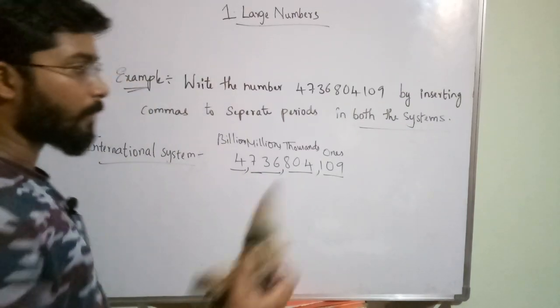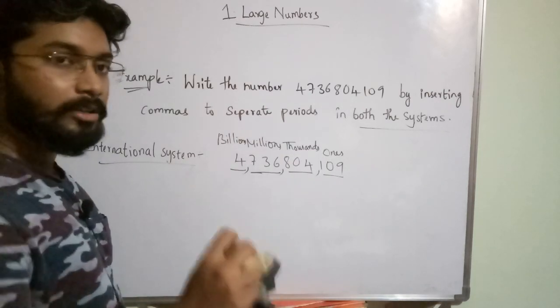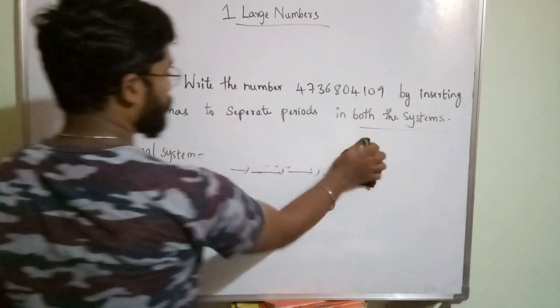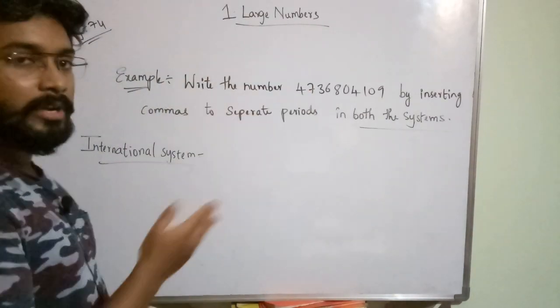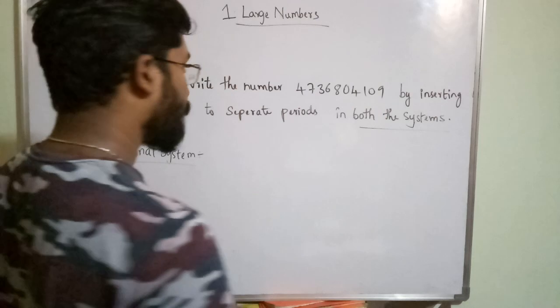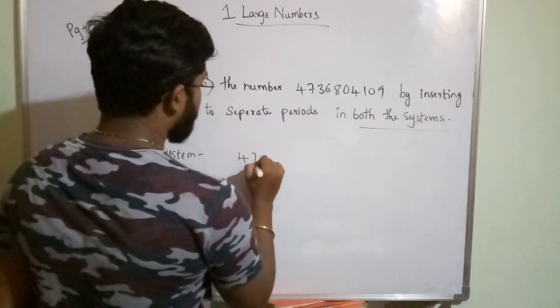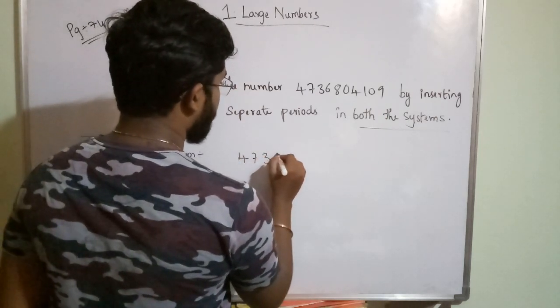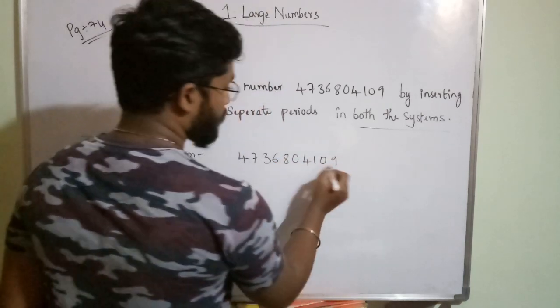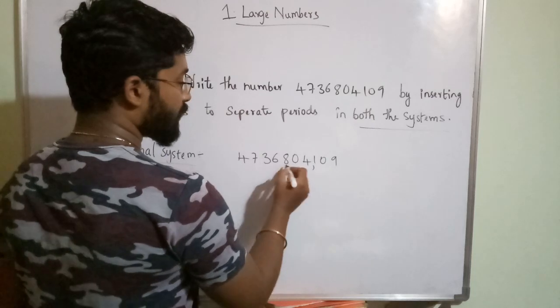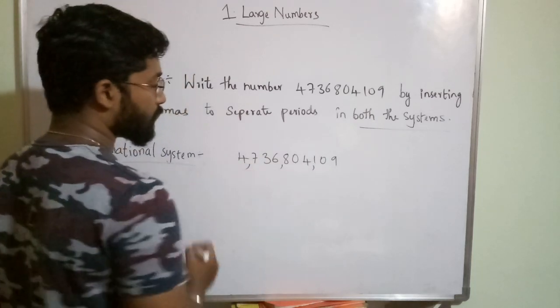But in Indian, some periods have 3 digits and some have 2 digits, so you should not get confused. International is very easy: after every 3 digits put 1 comma, from right to left. So let me see this: 4736804109. I am starting from right to left, after 3 digits, after 3 digits, after 3 digits.